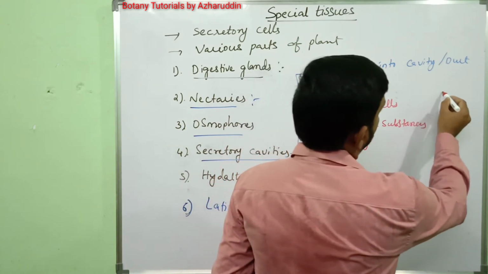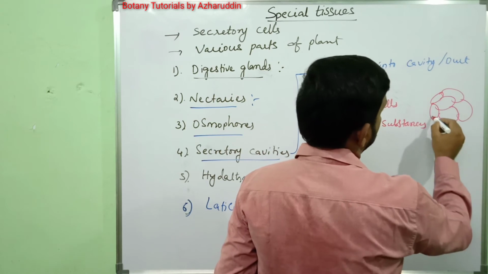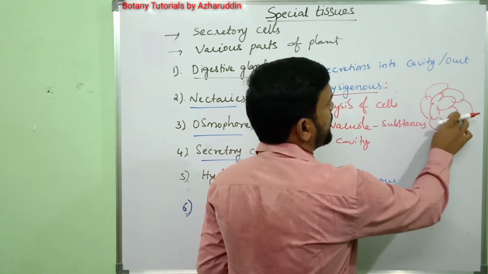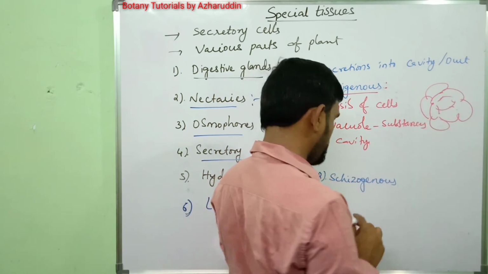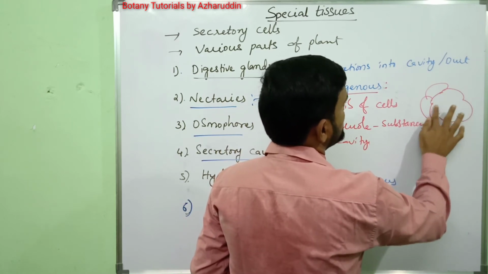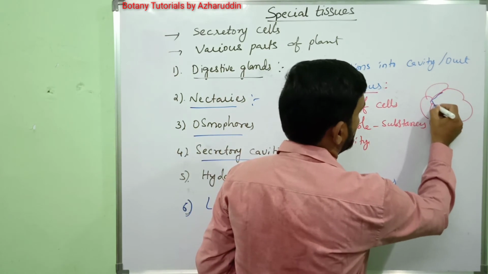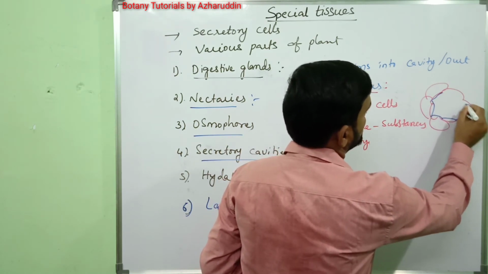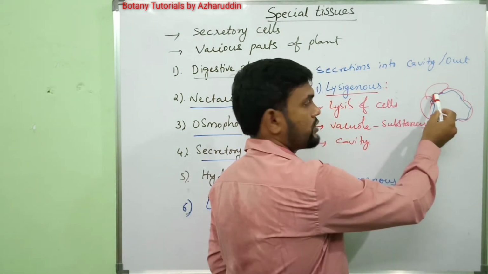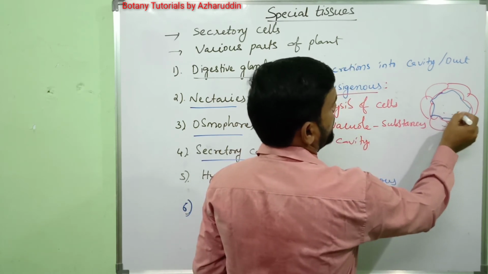For example, these are the cells. In this, some cells are ruptured or become dead and form a cavity. This cavity is surrounded by ruptured cells, and the secretions are released into this cavity.